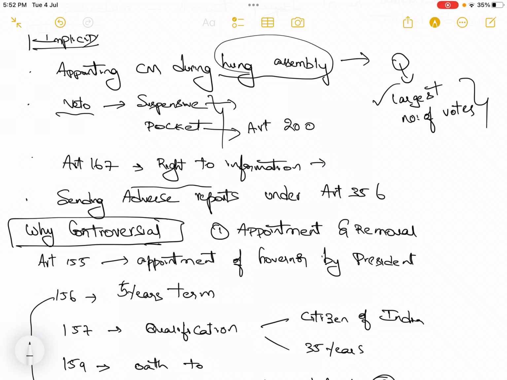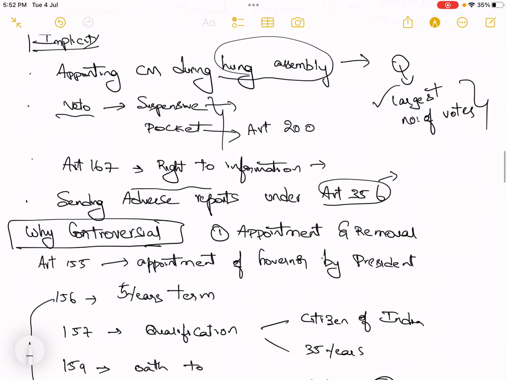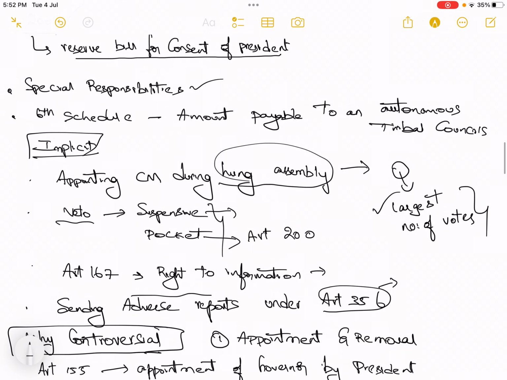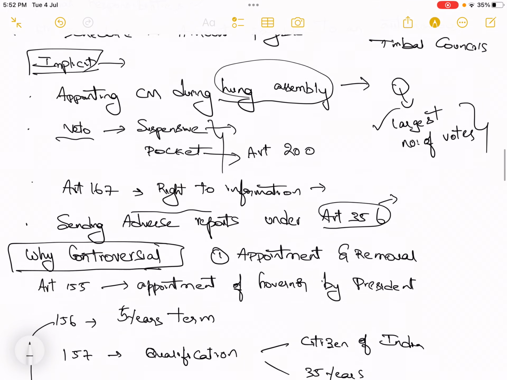Before the judgment, this provision was hugely misused. The governor used to send an adverse report, and automatically Article 356 state emergency was imposed. Now, through various judgments, various provisions have been changed by the Supreme Court to reduce this discretionary power of the governor. Still the issues remain controversial.